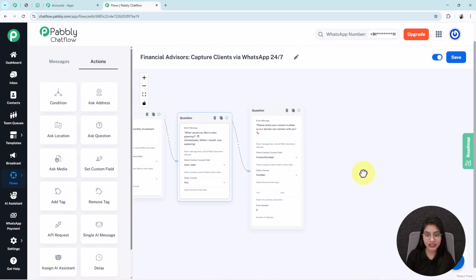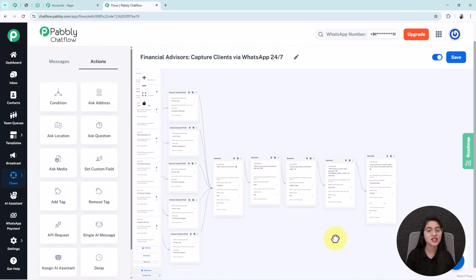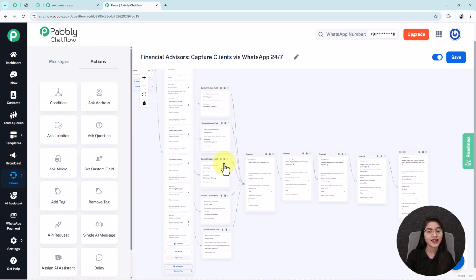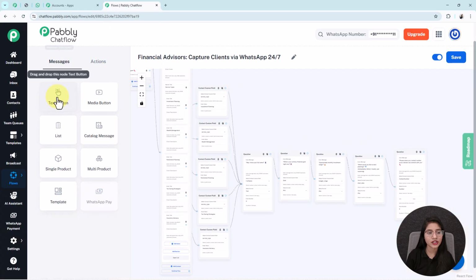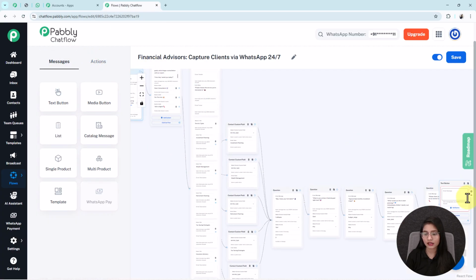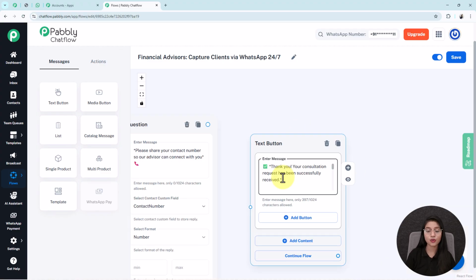Here I haven't added any. Now when all this communication is done, then at last my bot will provide a customized consultation request received message to the user that dynamically includes their selected service type, full name, goal, budget, contact number and everything personalized for each user, just like this. So for that I am adding one text button from here. I'm going to drag this box and write a message in this enter message box as: thank you, your consultation request has been successfully received. Here's a quick summary: name with dollar symbol, full name, service type, goal, budget range and contact number.